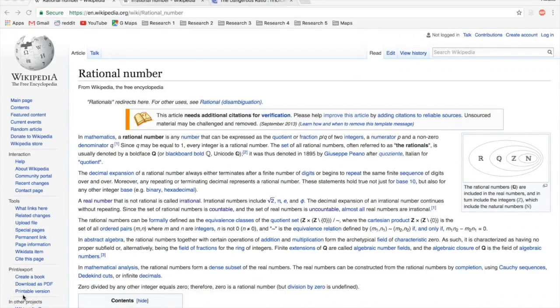So in order to talk about irrational numbers, we need to start with talking about what a rational number is. Here I'm at Wikipedia, and it says, in mathematics, a rational number is any number that can be expressed as the quotient or fraction p over q of two integers, a numerator p and a non-zero denominator q. Since q may be equal to 1, every integer is a rational number.